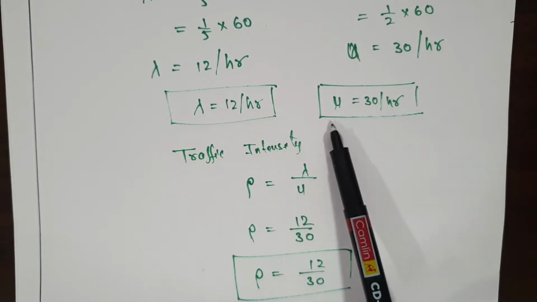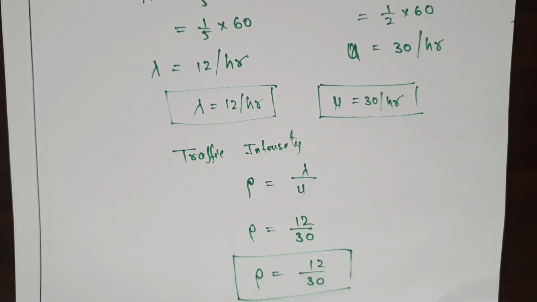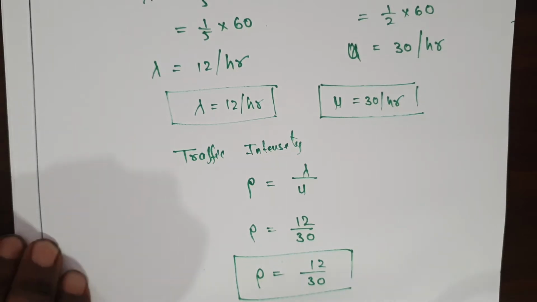So lambda value is given, mu value is given. Traffic intensity is equal to lambda by mu. After that, next step, what do you have to do? You have to find out whatever is given in the question.